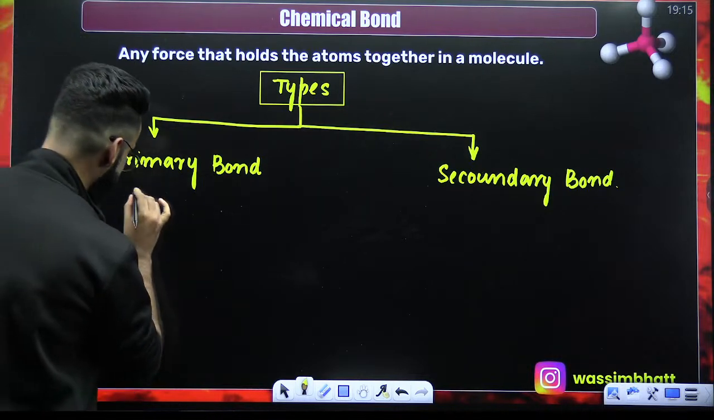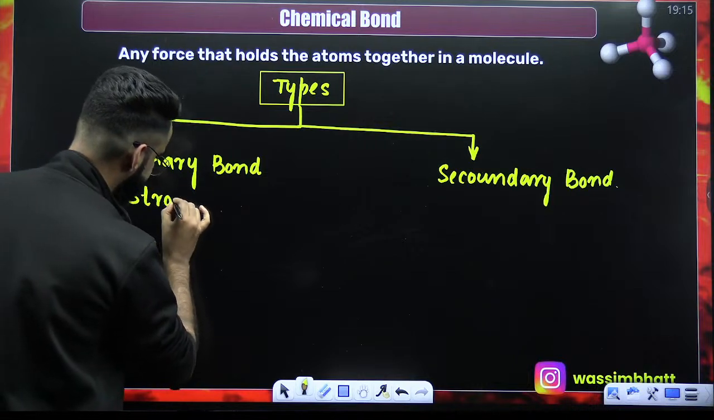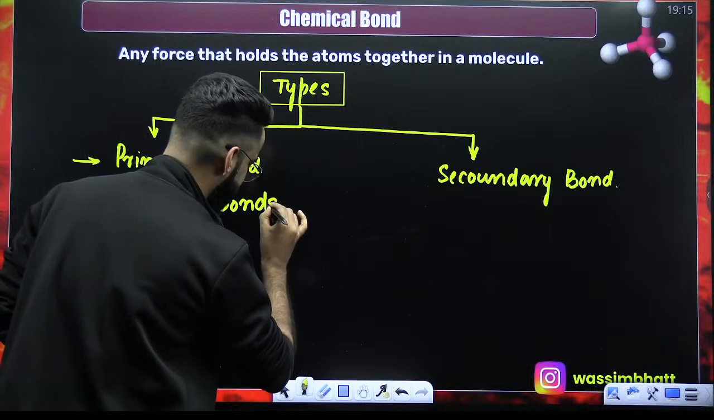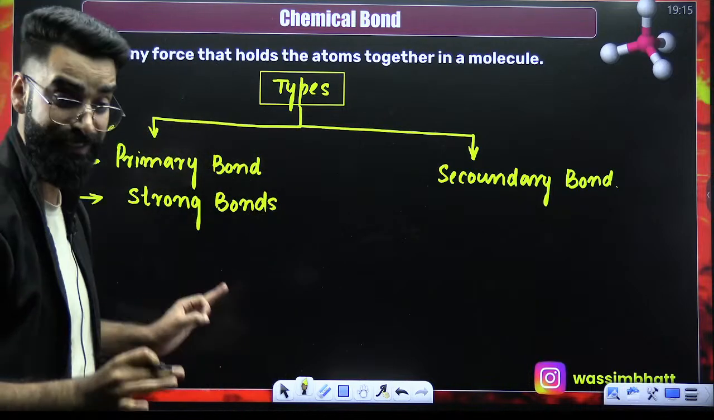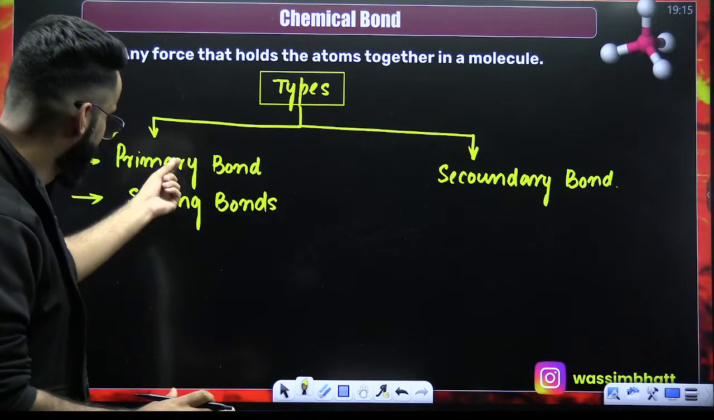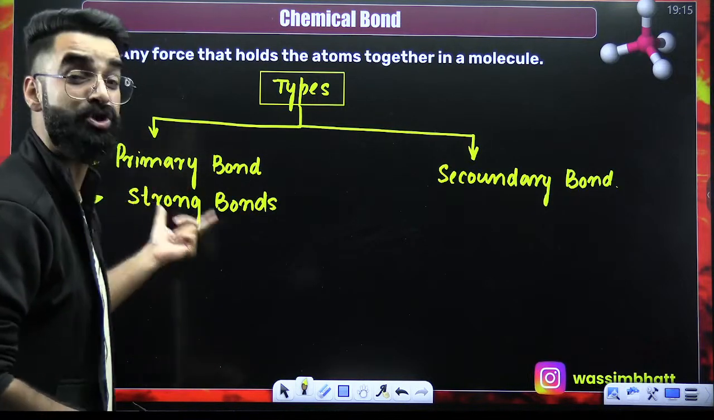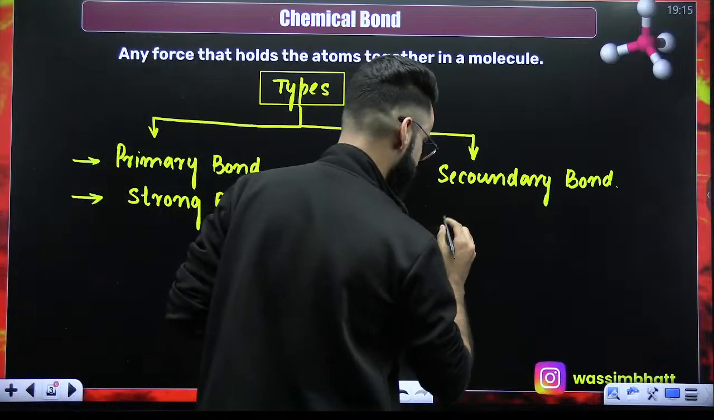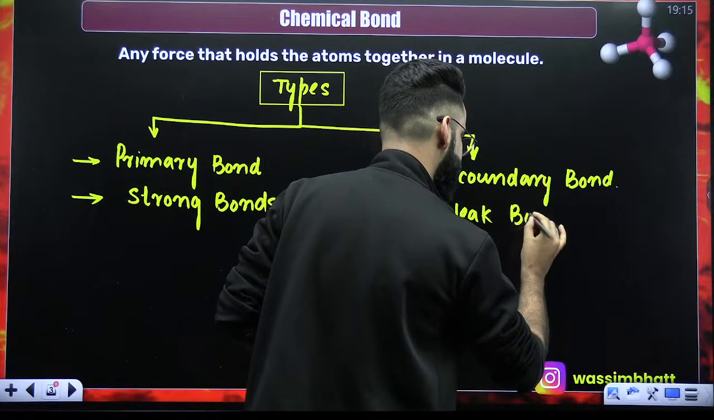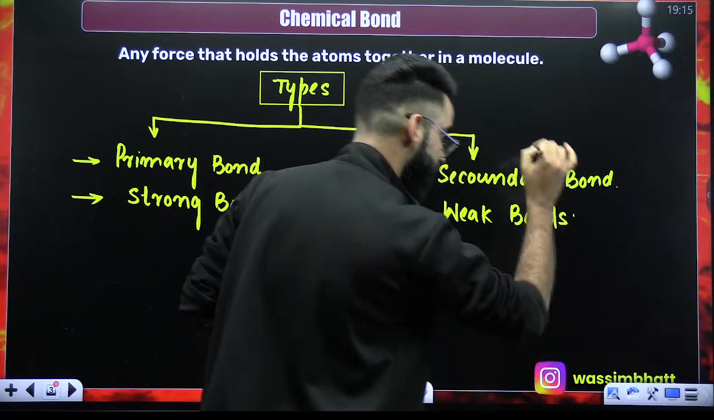When it comes to primary bonds, primary bonds are basically the strong bonds. I'm just giving you the overview of the things, and all this I'm going to teach you in detail. Right now, I'm just giving you the overview. When it comes to the secondary bonds, these are basically the weak bonds.